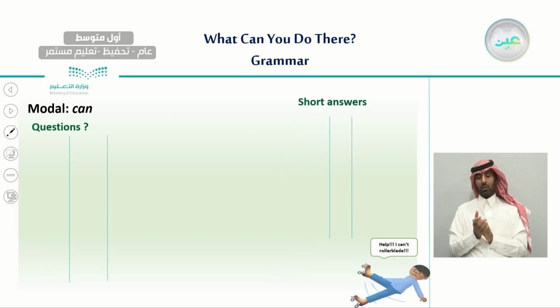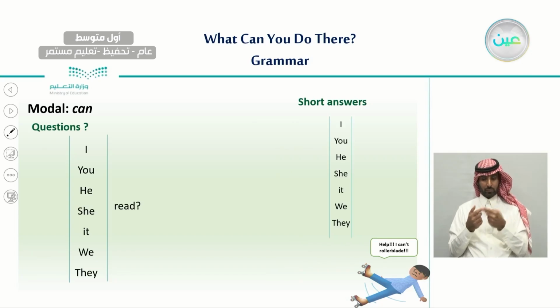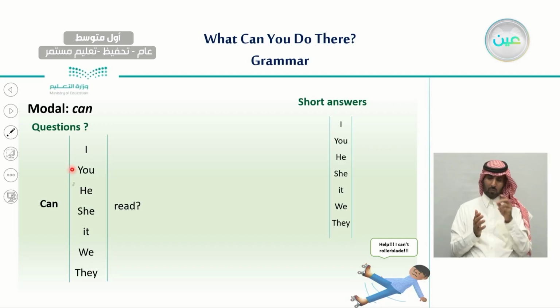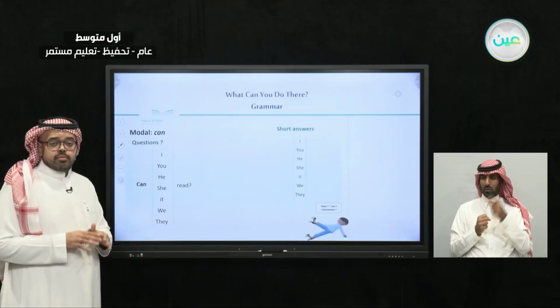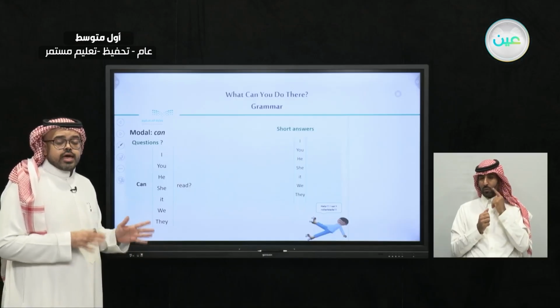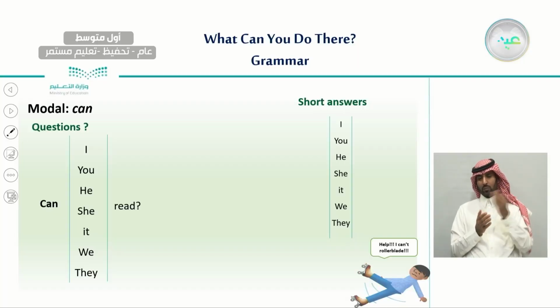Also, when making a question, we always start our questions with can. So, as we said with the regular sentences, no matter what the subject is, the form is still the same. So we say, can I read? Can you read? Can he read? So even with a question, we don't make any changes to the verb, whether the subject comes before the modal can or even after the modal can.